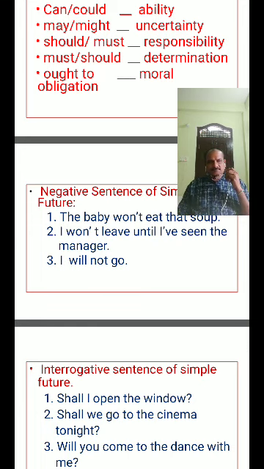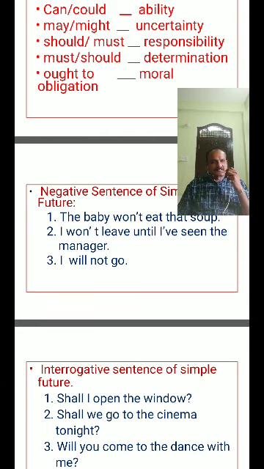Come to present perfect. I, we, you, they plus have plus not plus verb 3 form. He, she, it plus has plus not plus verb 3 form. Come to present perfect continuous. I, you, we, they plus have not been plus verb ing form plus object. He, she, it plus has not been plus verb ing form plus object.